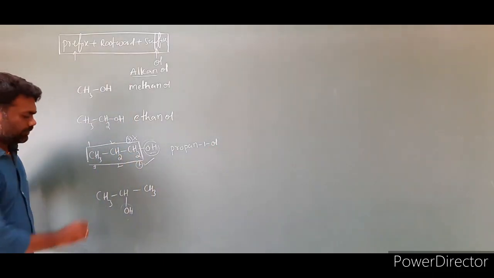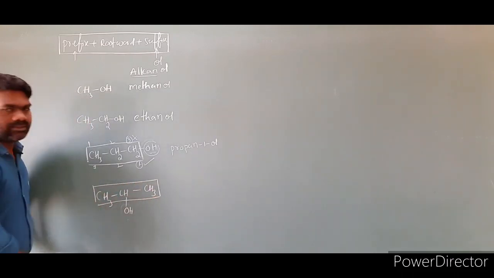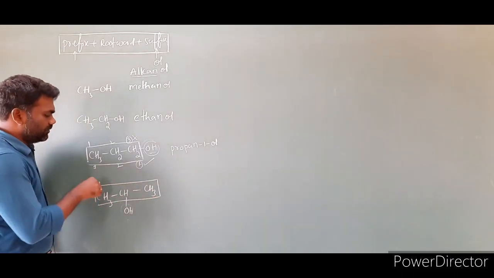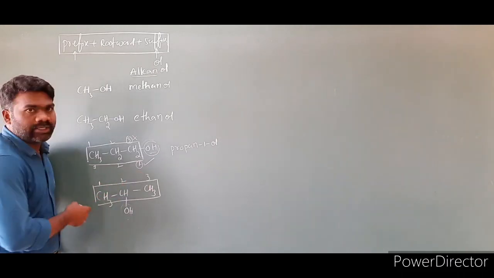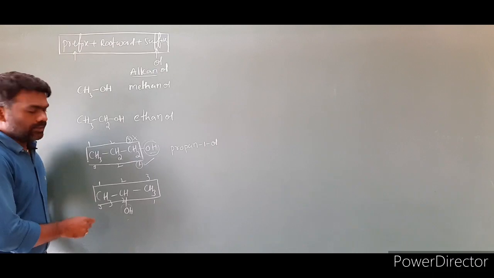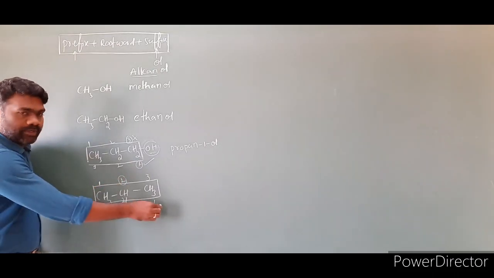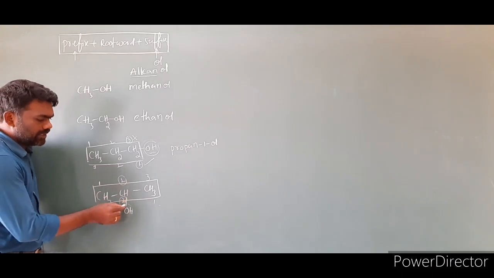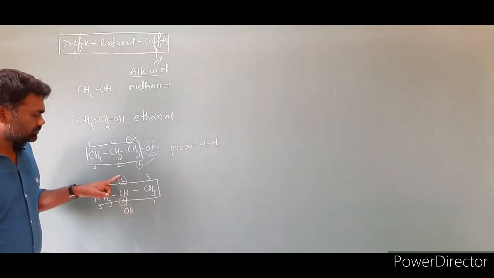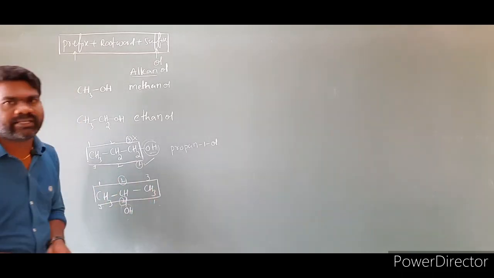Now let us take this one. First we have to select the longest parent carbon chain, this one, and we have to give numbering 1, 2, 3 from one end. I am giving numbering from this end: 1, this is 2, this is 3. From this direction the OH group is present at the second carbon. From the other direction the OH group is also present at the second position. So the OH group is present at the second carbon in any direction, so numbering from any direction is correct.